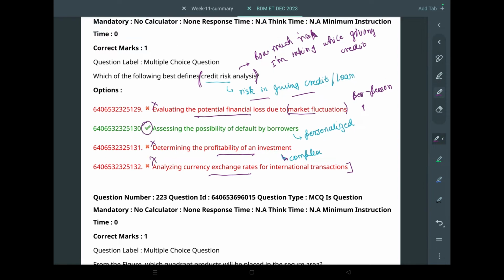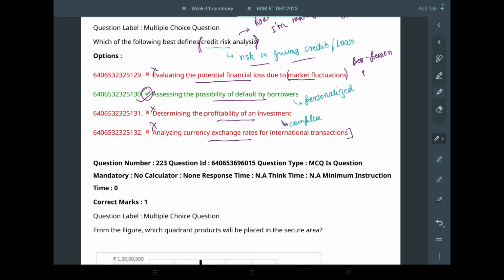Yeah, this one is the best option, because we need to know how much risk we are taking basically. If someone's credit score is low, then we are taking a very high risk giving him the loan. And if the credit score of a guy is really good, then he has always been paying his loans on time, so obviously it will not be much of a risk. So yeah, this is the correct option.